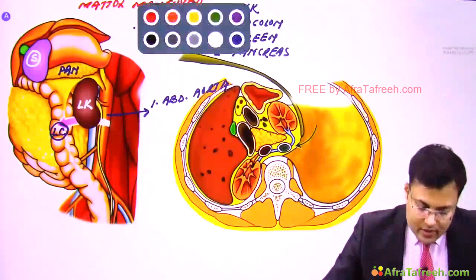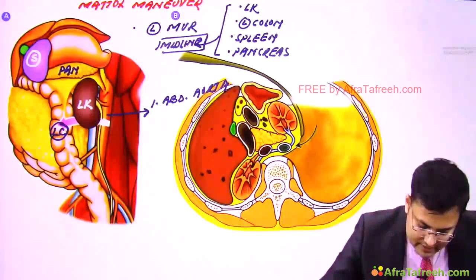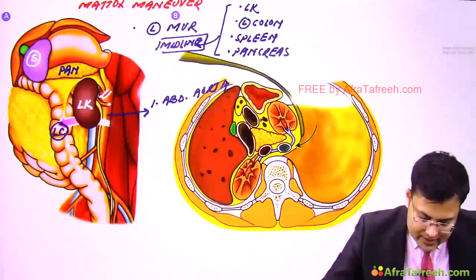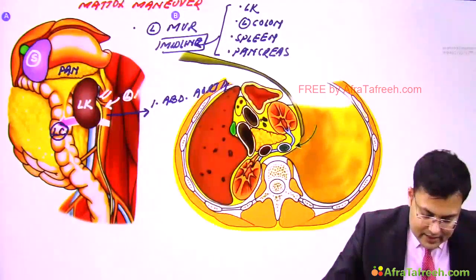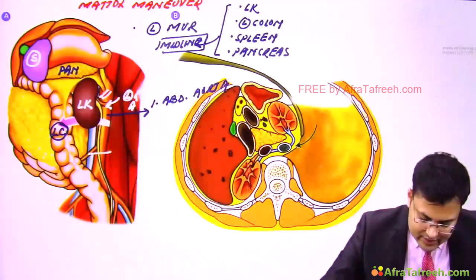Okay, now see, what's the name of this artery? Here there is the superior mesenteric artery. What is the name of this artery? This is the left renal artery, and here you can see this one is the inferior mesenteric artery.